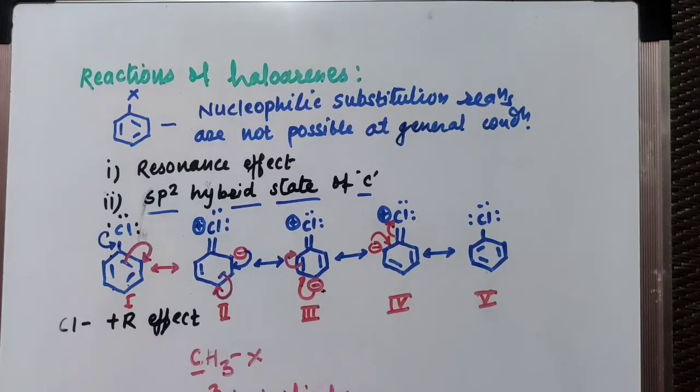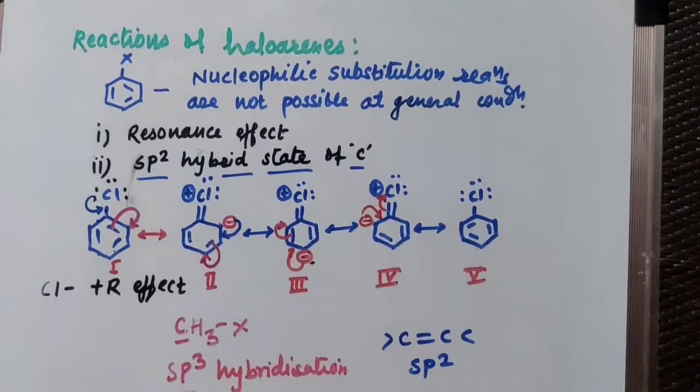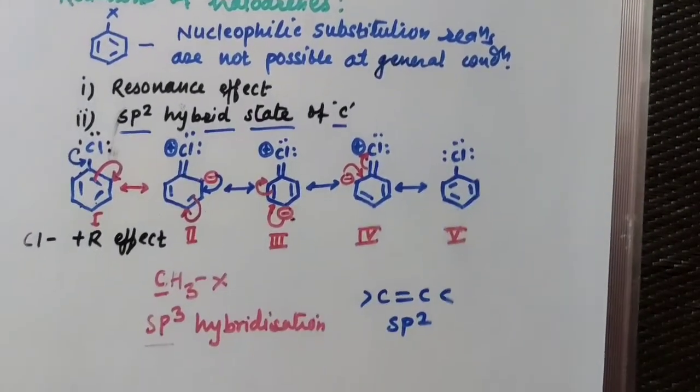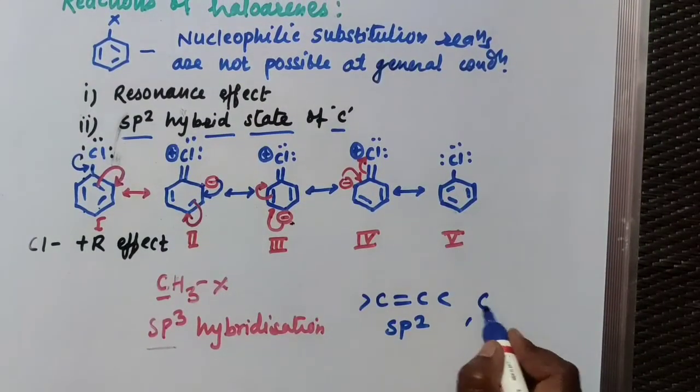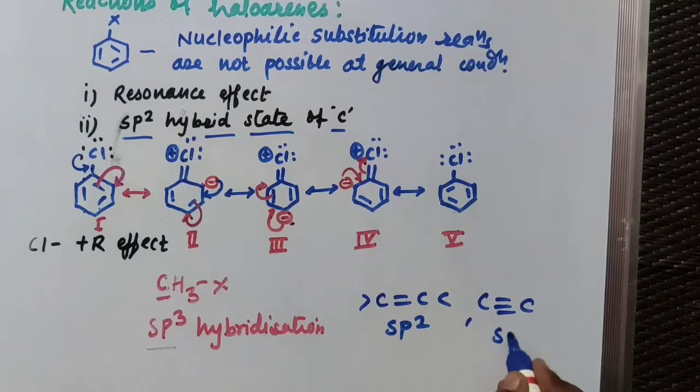Wherever a single bond is there, the hybridization is sp3. Wherever a double bond is there between two carbon atoms, then the hybridization is sp2. And if you consider a triple bond, then the hybridization is sp.